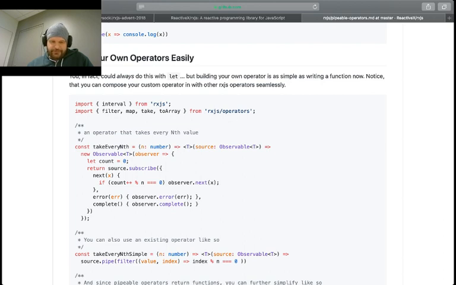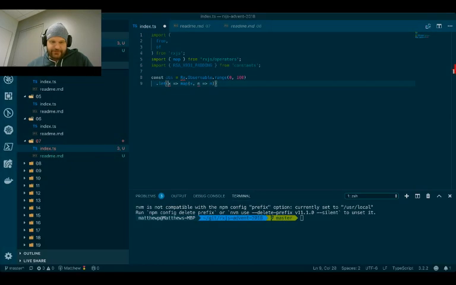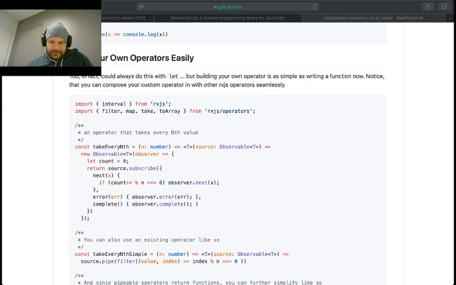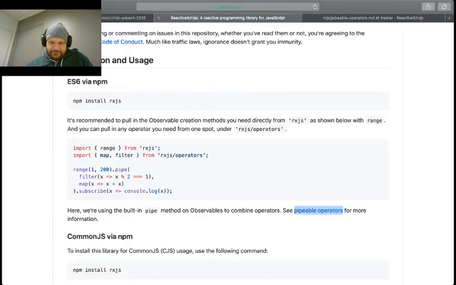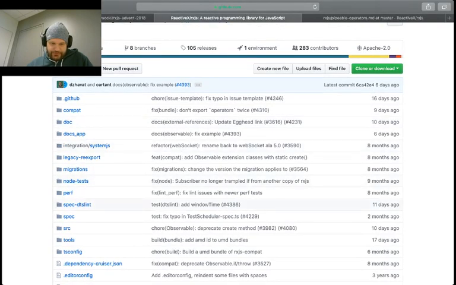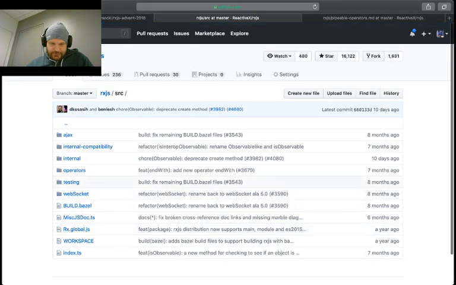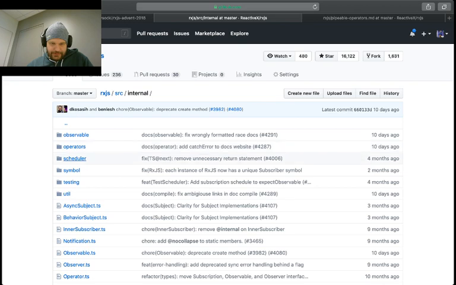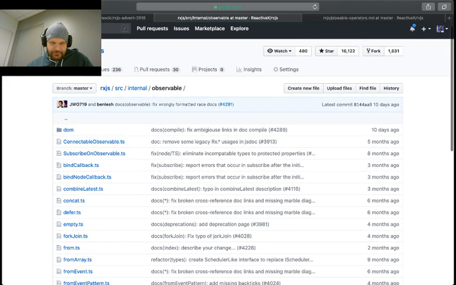So let's actually dive through the code, because sometimes it's the easiest way to realize what we're trying to do. So let's go back here and dive into the code. If we go into source, we go into internal, and we go into observable.